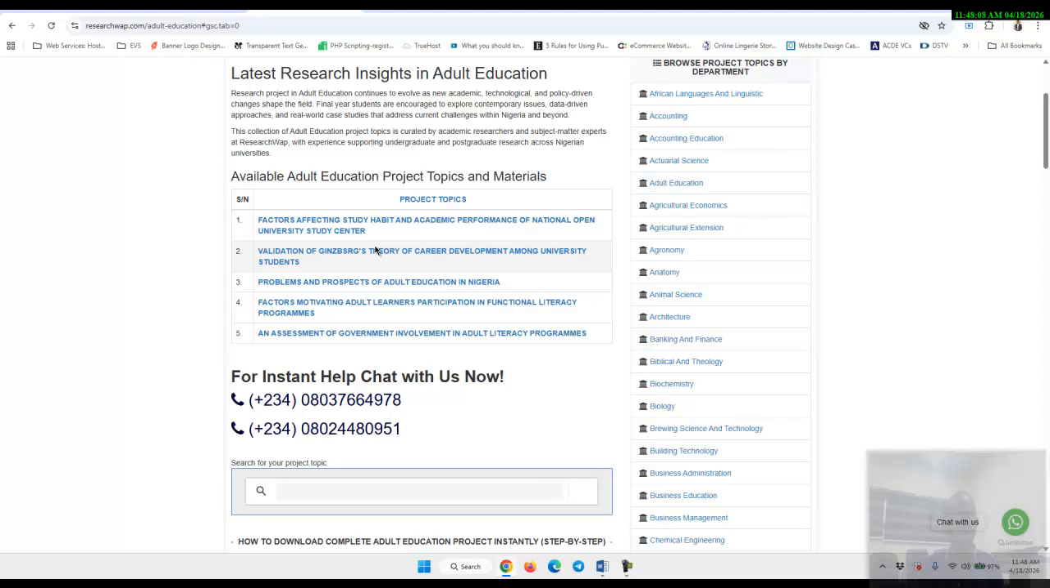Okay, that's how to add value. Because this person was looking at National Open University, you are looking at another area. This person is looking at factors affecting, now you can say, okay, factors promoting study habits. Do you understand? So that's how to go about it.